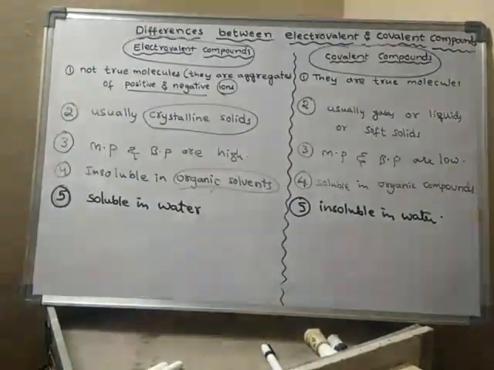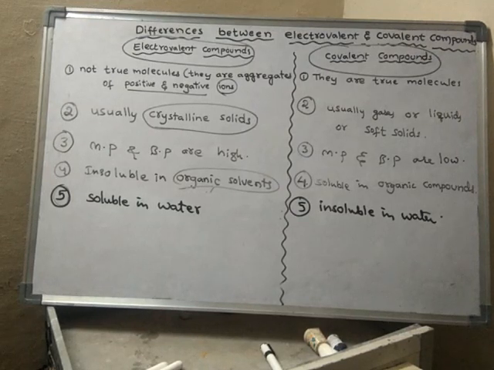Because we have to always remember that like dissolves like. That means ionic substances or polar substances are soluble in polar solvents like water.